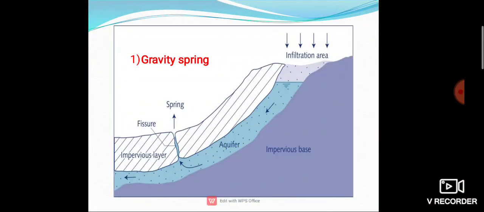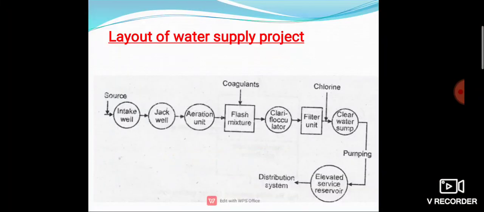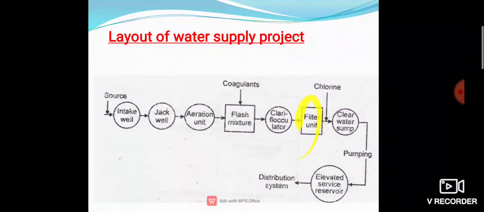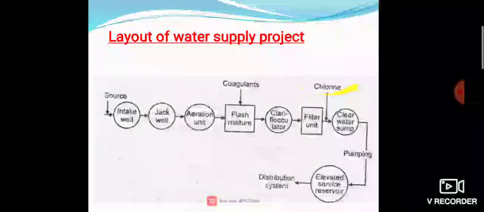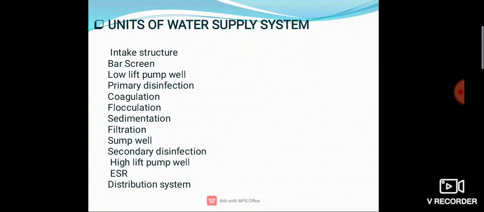After this is the gravity spring and artesian well, and this is the layout of the water supply scheme: surface, intake well, jack well, aeration unit, then coagulant, then flash mixer, clariflocculation, filtration unit, chlorine. Here we add chlorine. Then clear water sump, pumping, elevated reservoir, and distribution system.